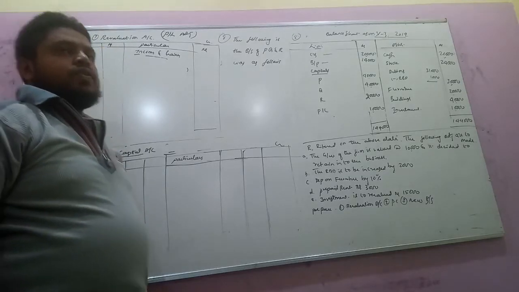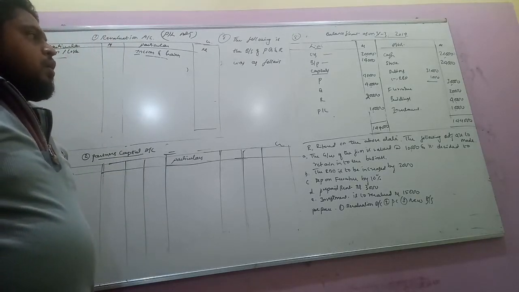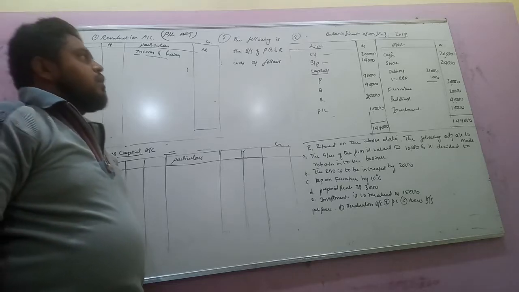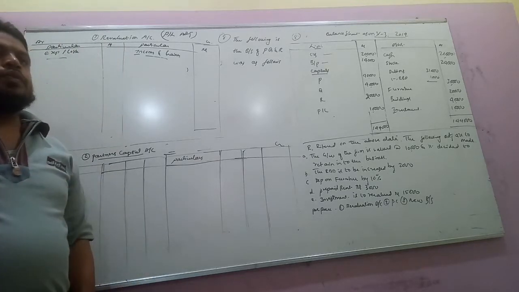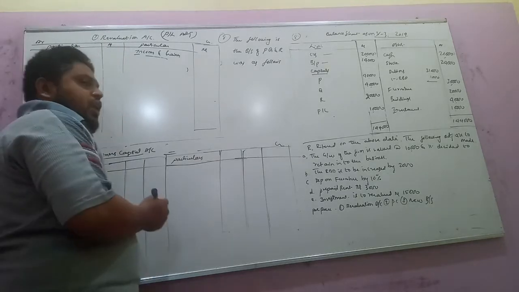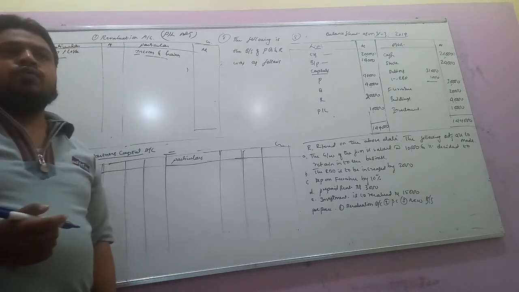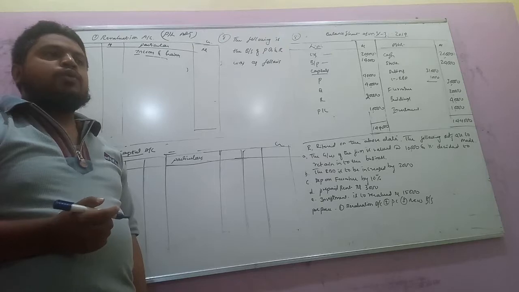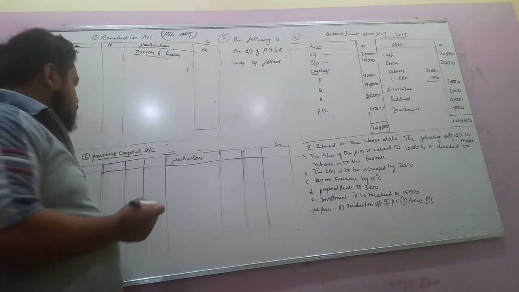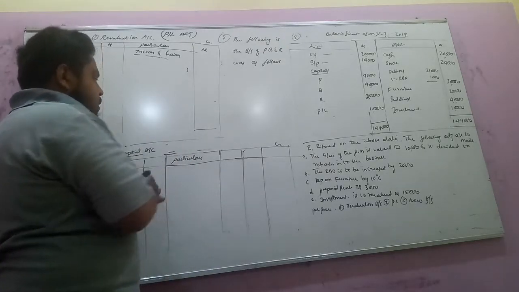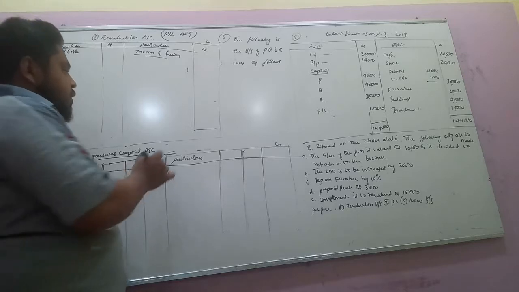So in the previous class, I did retirement of a partner, where the total goodwill of the firm was valued and written off. Now, this is the part B video.